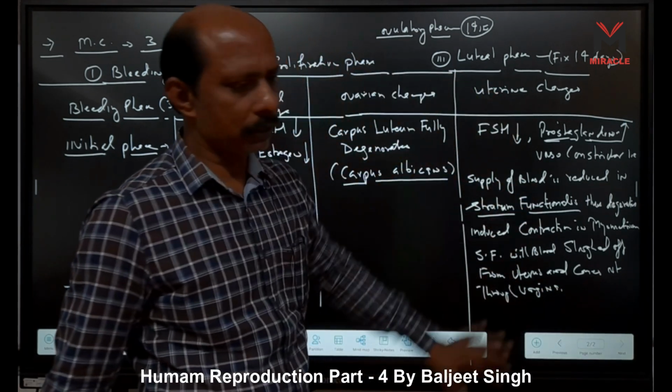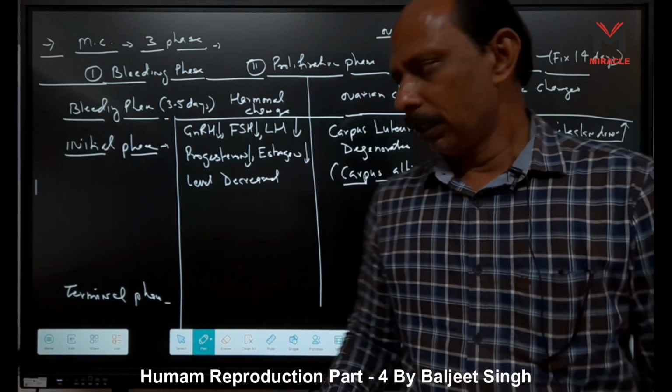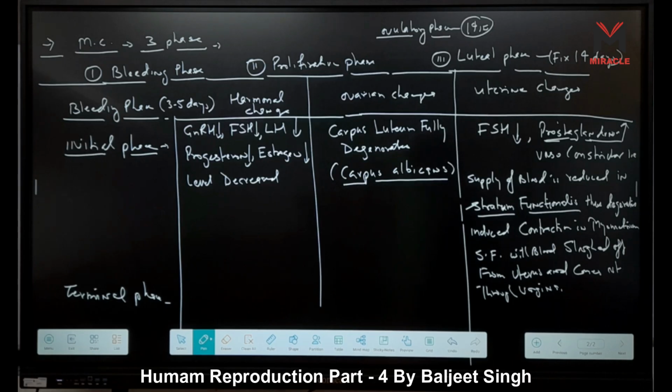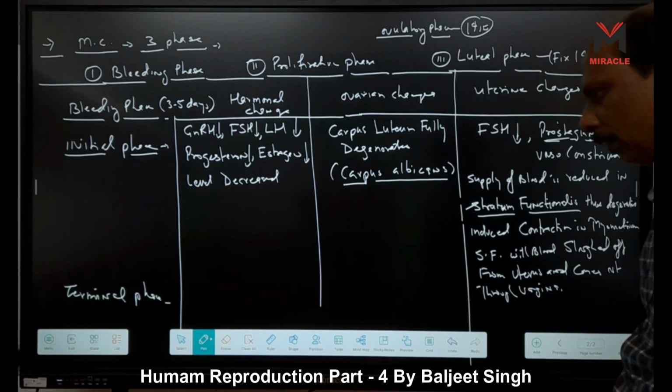This means the stratum functionalis is flushed out with blood. This one is called the bleeding phase or menstruation.